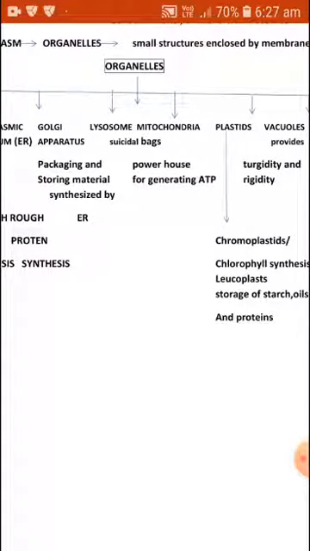Lysosomes are suicidal bags. Now for this you need to go through the content that is given about lysosomes, why they are called suicidal bags, what role they play in the cell, and what is their main function in the cell. Mitochondria, as we discussed before, are the powerhouse for generating ATP. What is ATP? The full form of ATP is adenosine triphosphate. That is synthesized in the cell.